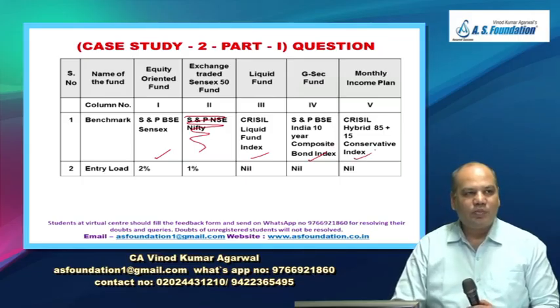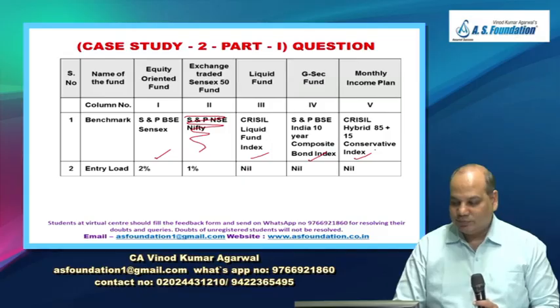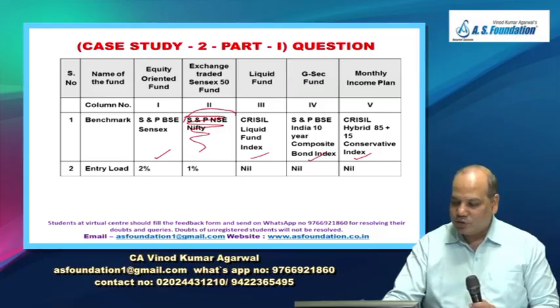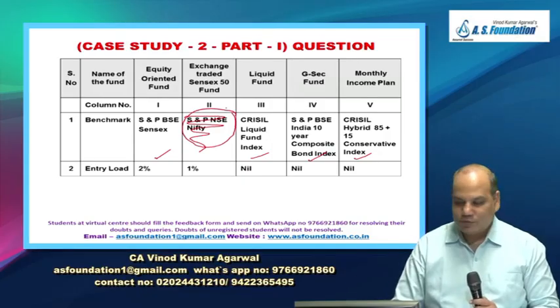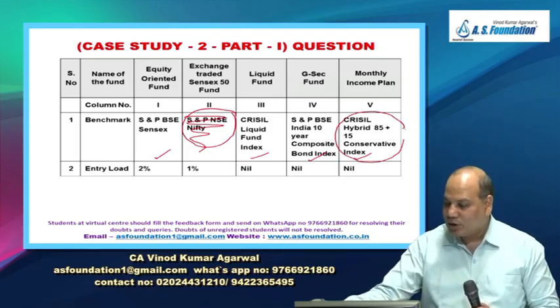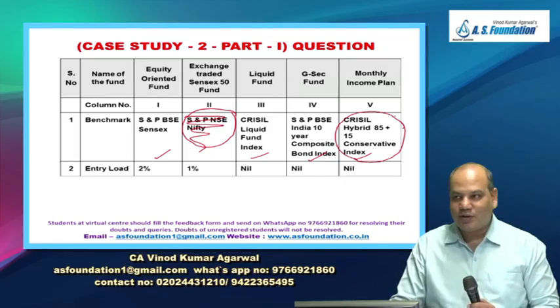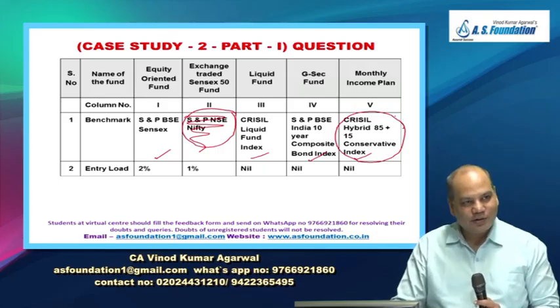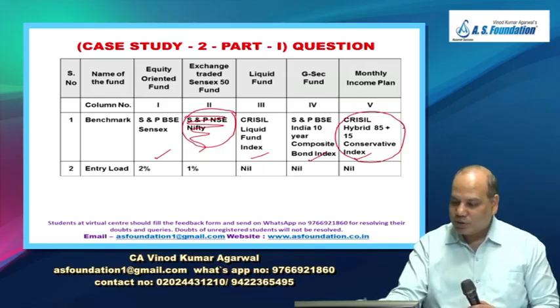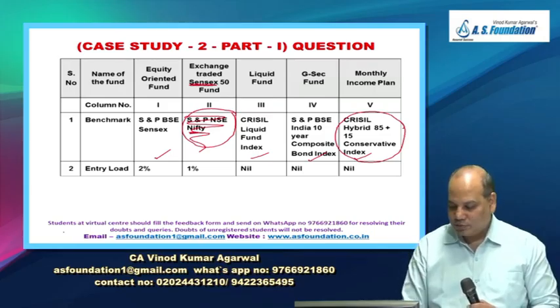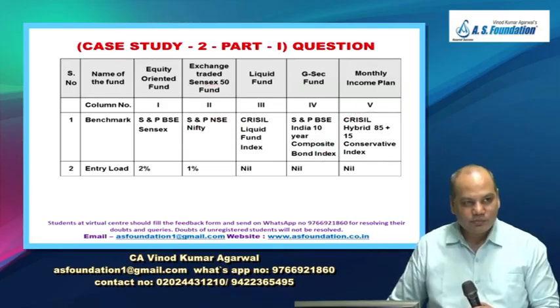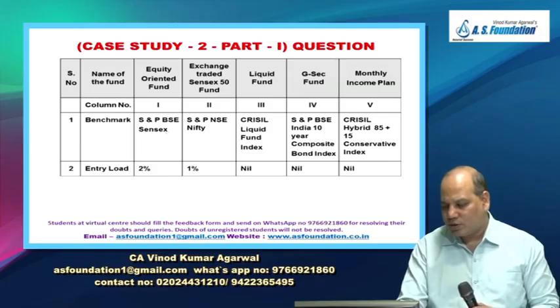If something is very complicated, assume it is correct. They will give you such questions which the student can easily understand. Of course, you may not have heard that such an index exists in the country. Is it right? But this was so simple. This is Sensex and this is Nifty. So 1 mark you will get from this. It is called S&P BSE Sensex. Maybe they have written a mistake, but BSE Sensex, this is not a serious error.